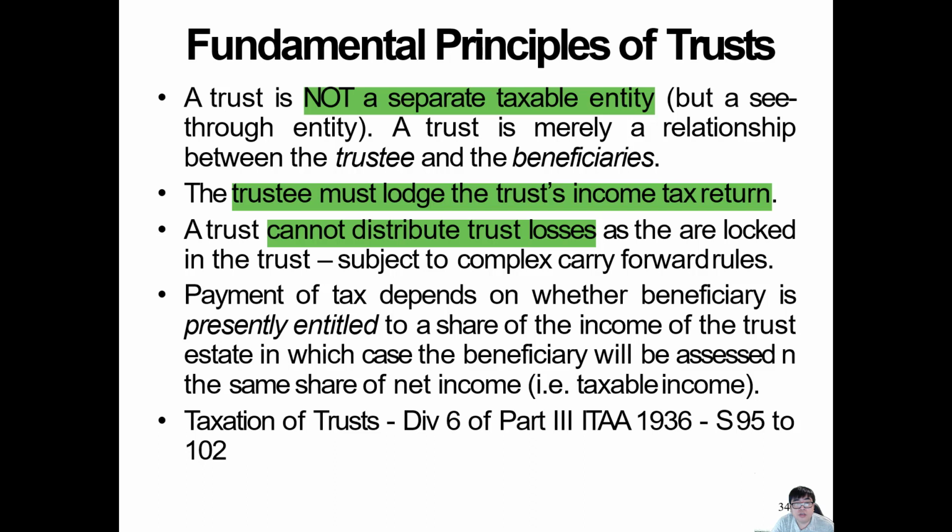A trust cannot distribute trust losses. That's the thing, unlike in a partnership, where the loss can be distributed. Whenever they make a loss, the partner can claim it as a deduction. That's good for them. The payment of the tax depends on whether the beneficiary is presently entitled. We're going to talk a little bit about what presently entitled means. Taxation of trust.